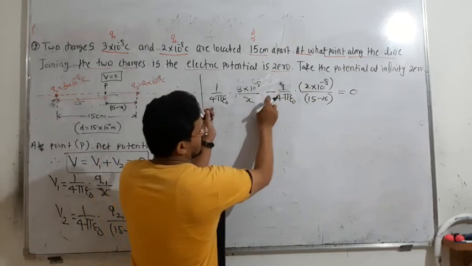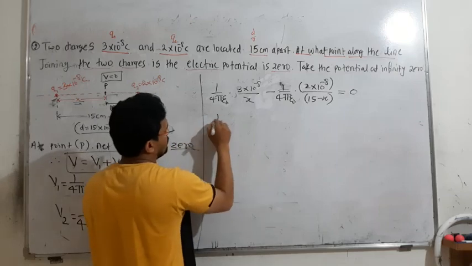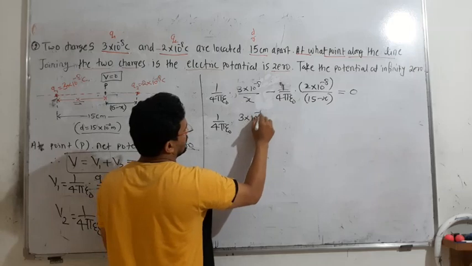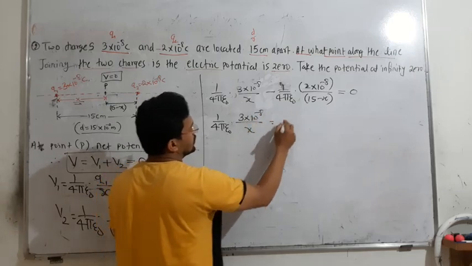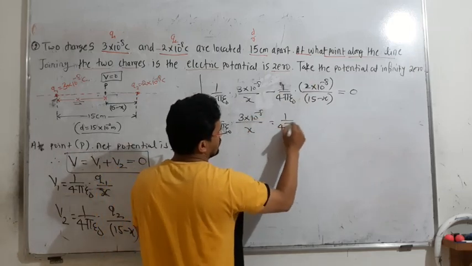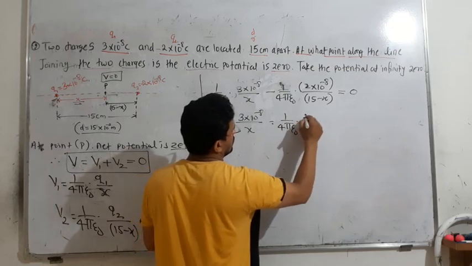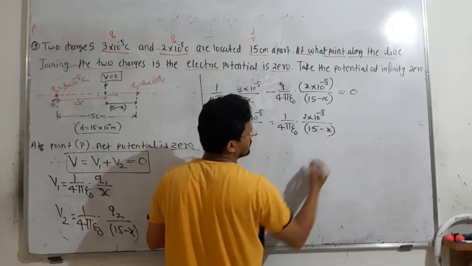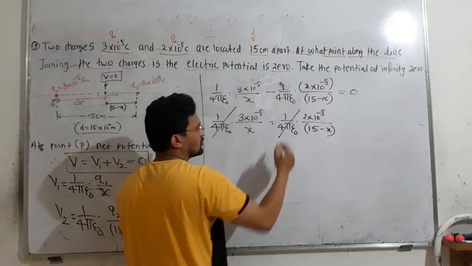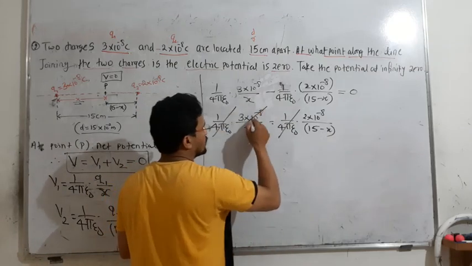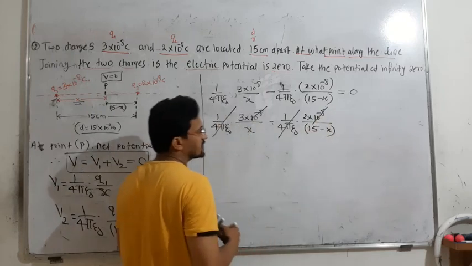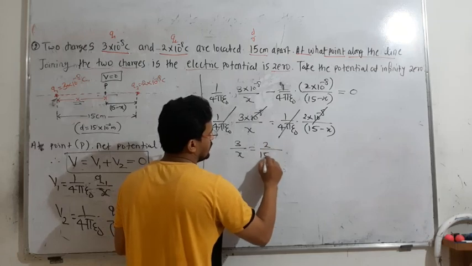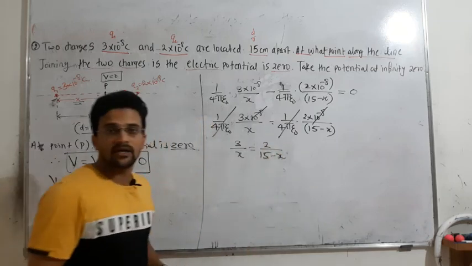So I will write it down as 1 upon 4 pi epsilon naught, 3 into 10 to the power of minus 8 divided by x, is equal to 1 upon 4 pi epsilon naught, 2 into 10 to the power of minus 8 divided by 15 minus x, correct, okay. 1 upon 4 pi epsilon naught cancels out, 10 to the power of minus 8 cancels out. So what is left? 3 divided by x is equal to 2 divided by 15 minus x, okay.